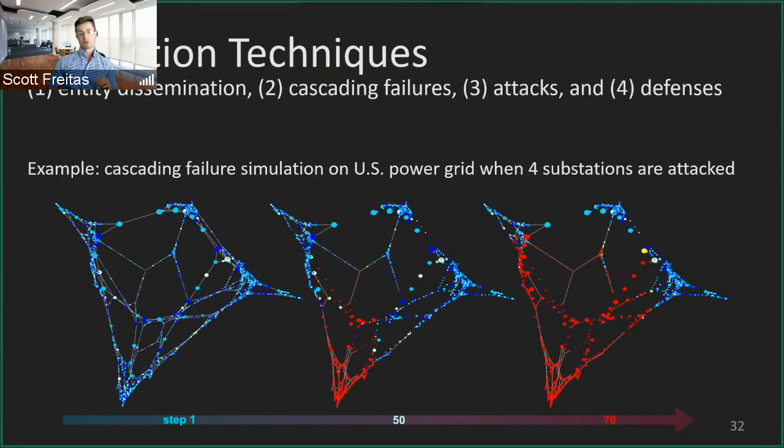We can see in step 50 in the middle here how cascading failures happen. When these 4 nodes at the bottom start to fail, it results in a chain of different nodes around them starting to fail. By step 70, we can see most of the network has collapsed. And this would be like a blackout scenario.